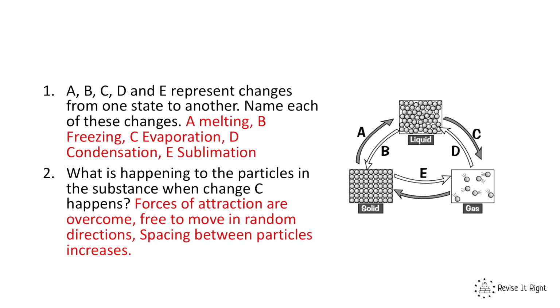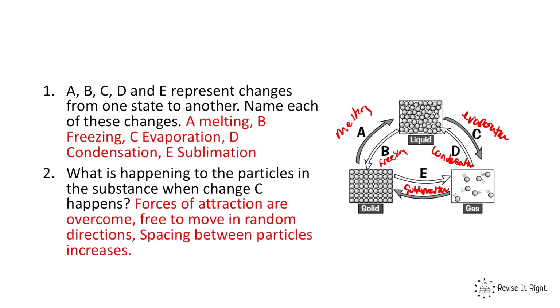So for A, you should have melting. So from solid to liquid is melting, and for B is freezing. So liquid to solid is freezing. And then C, you should have evaporation or boiling. So liquid to gas. And D, gas to liquid, is condensation. And E is sublimation.